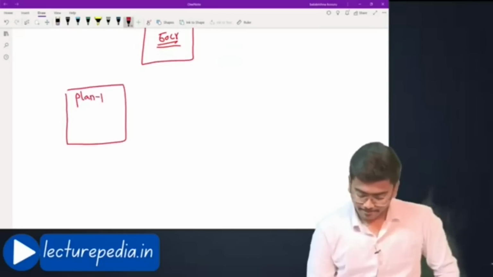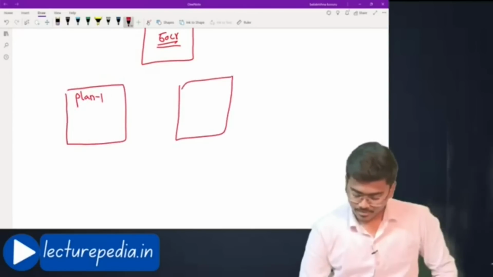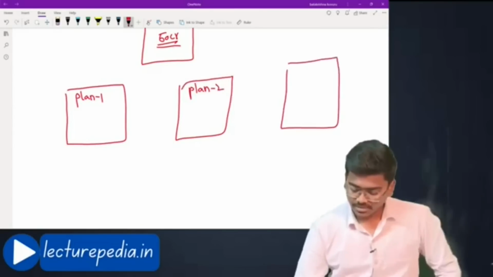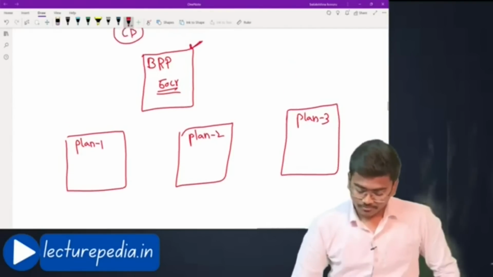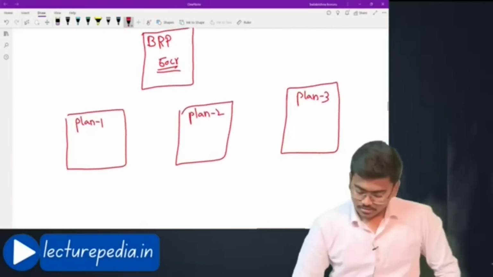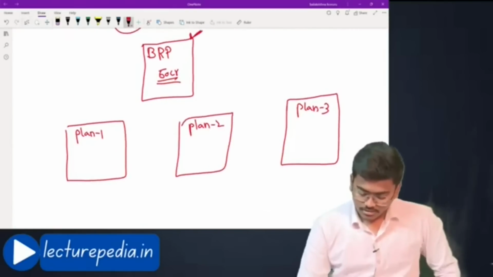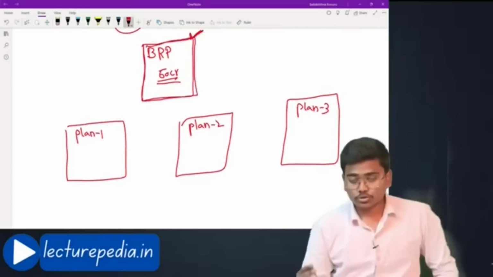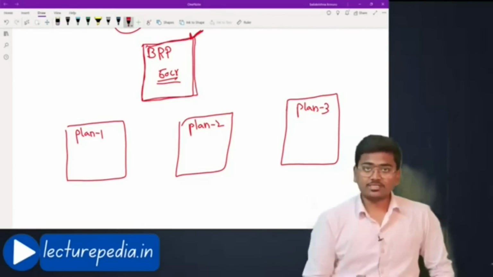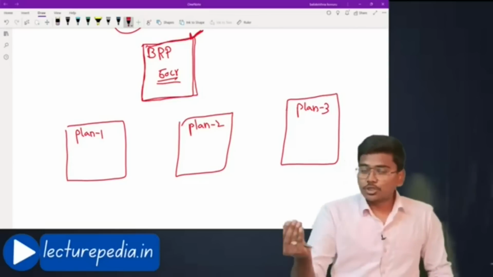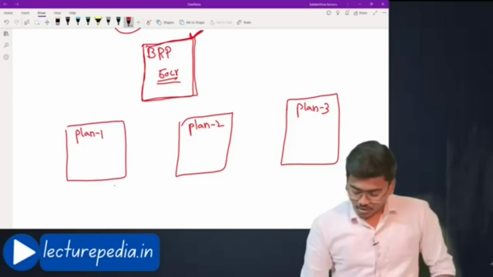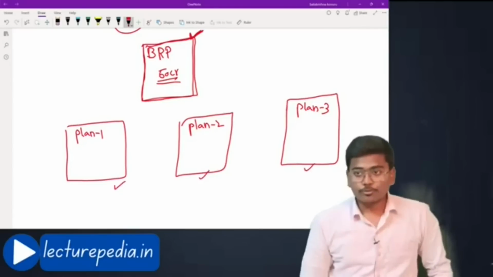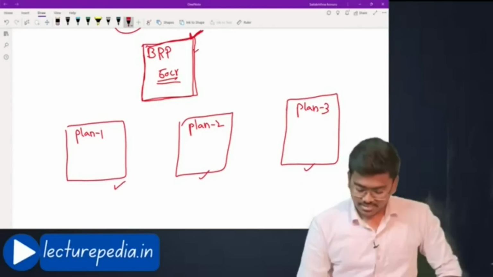Plan 1, plan 2, plan 3. Let's say some 3 plans have come. If this base resolution plan is shown to the resolution applicants and you have asked them to give resolution plans, it means all these 3 plans will be better than the base resolution plan.